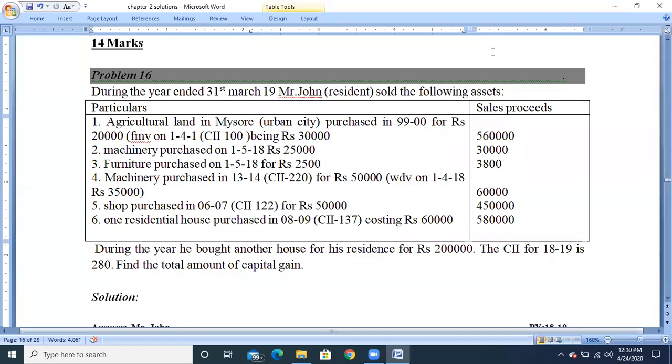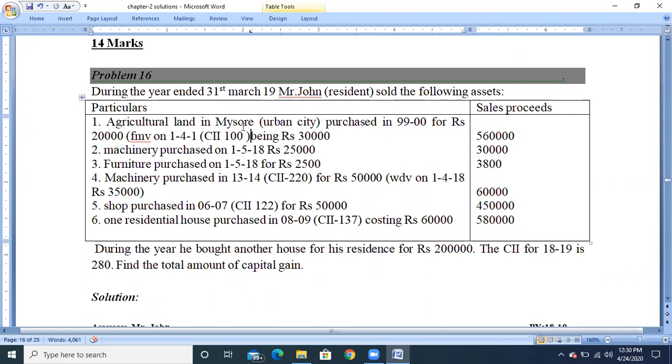Next, we'll see the 14 marks question. Problem number 16. During the year ended 31st March 2019, Mr. John, resident, sold the following assets: agriculture land in Mysore, urban city, purchased in 1999-2000 for rupees 20,000.